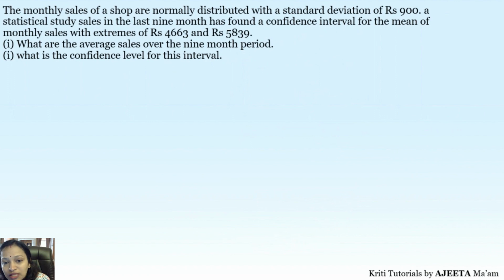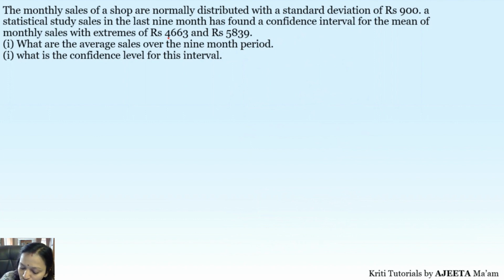Now the monthly sales of a shop are normally distributed with a standard deviation of rupees 900, and a statistical study in the last 9 months has found a confidence interval for the mean of monthly sales with extremes of 4663 and 5839. So here the interval is given to you. So it's a different question. The interval is given, and you have to solve this problem in two parts. What do you have to find? First you have to find the mean, mu. The extreme values are given to us.